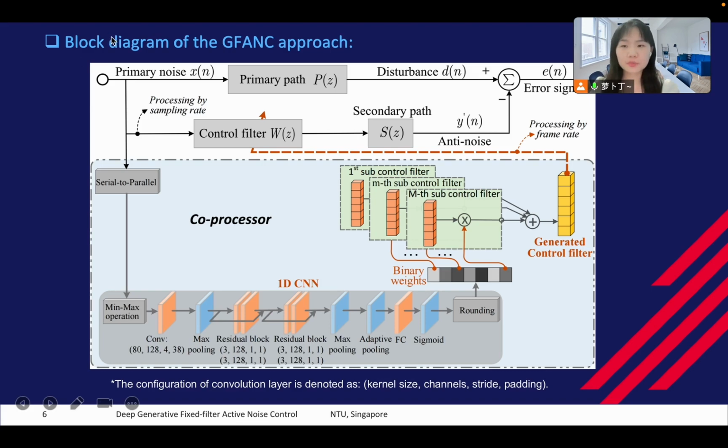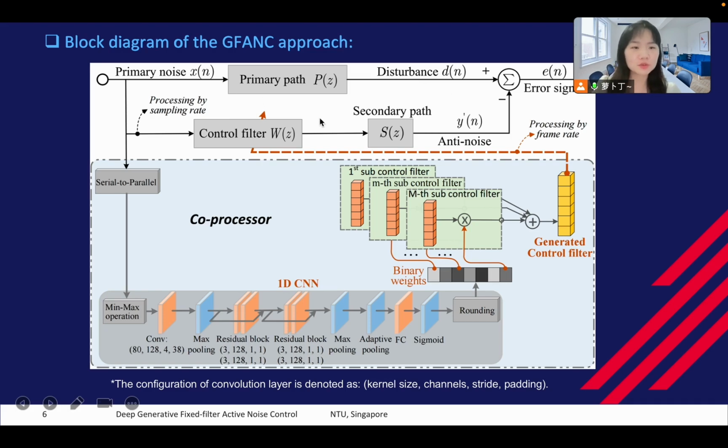It shows its block diagram. In the diagram, we can see GFANC mainly includes 2 parts. One module is the coprocessor. In the coprocessor, we use a 1D CNN to obtain the binary weights given the input noise. With the binary weights, we can do the weighted sum of sub-control filters to generate new control filters. The generated new control filters are used for real-time noise control in the real-time controller.